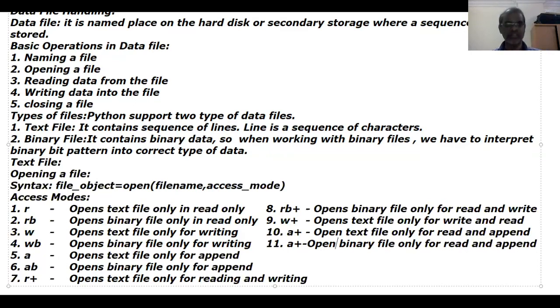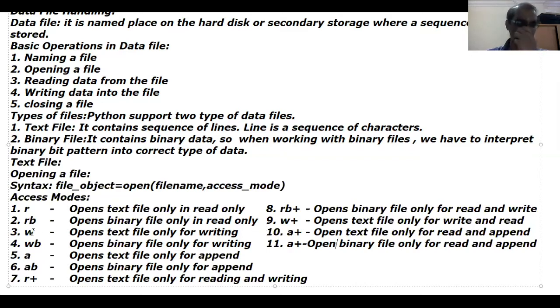That's all. It's very simple. So R opens text file. B means binary file. R means read. W means write. A means append. Plus means read as well as write. Similarly, A means append, plus means read and append. Same thing. Okay. Now R means opens text file only in read mode. RB means read binary. Opens binary file only in read only.